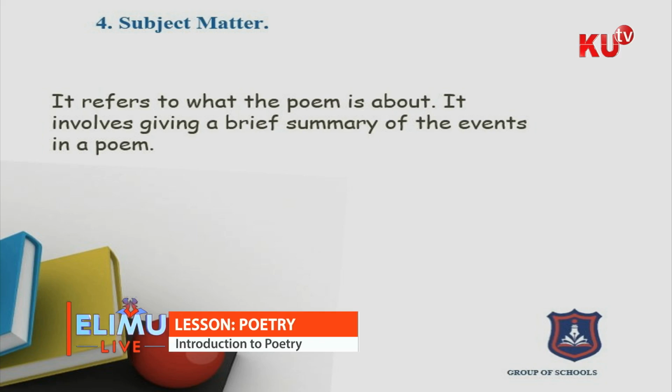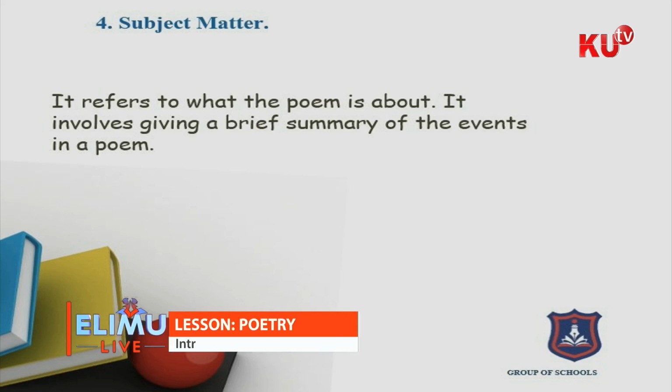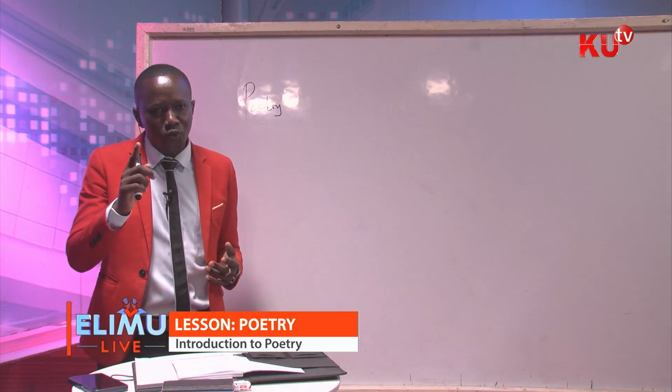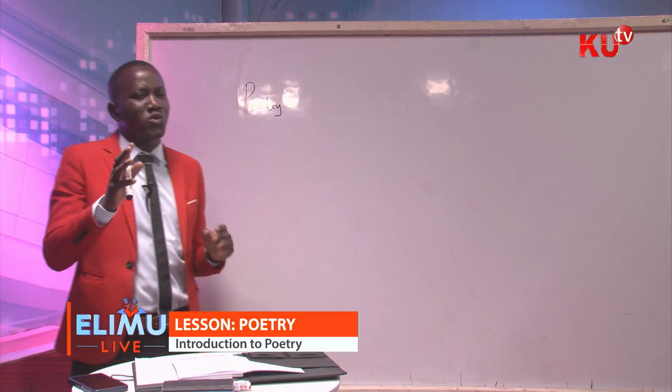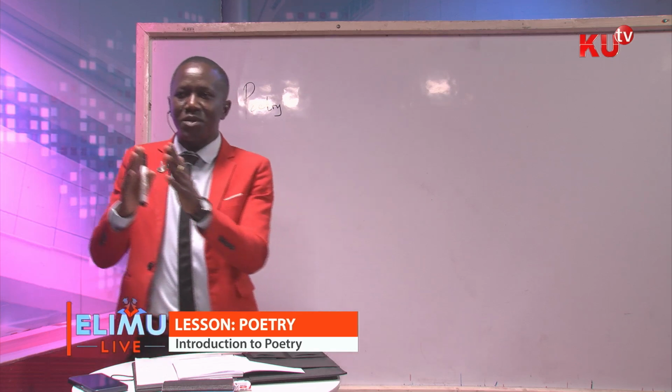By stating what the poem is all about, and you go further ahead and give a brief explanation of the events in a poem, then you have given the subject matter of a poem. Now, what is the theme? You need to be very careful so that you are in a position to differentiate between the theme and the subject matter.